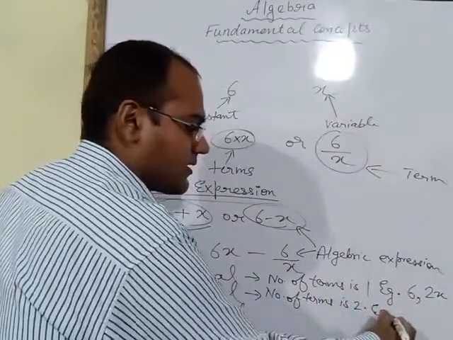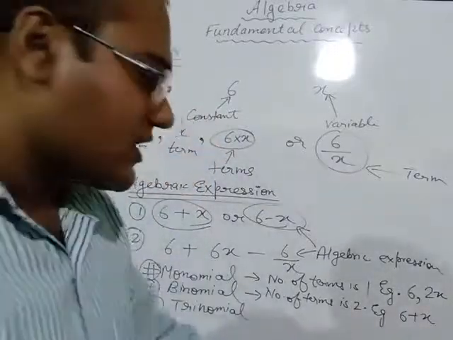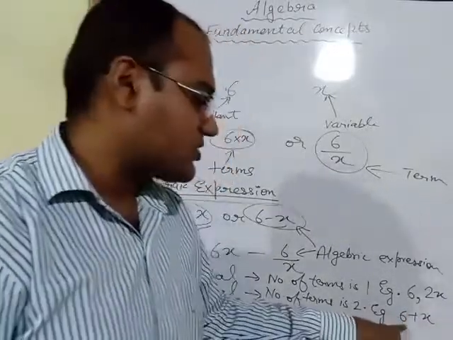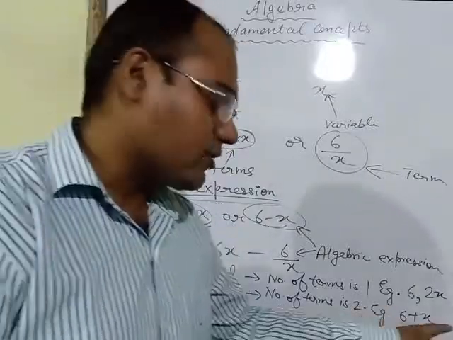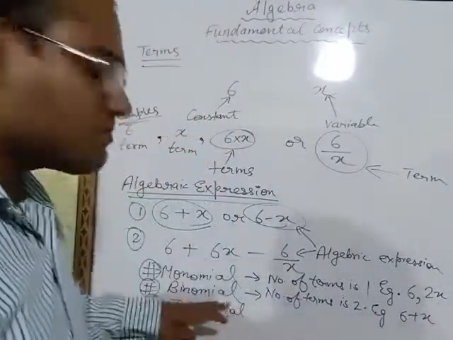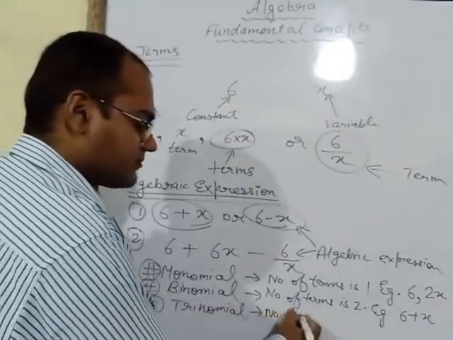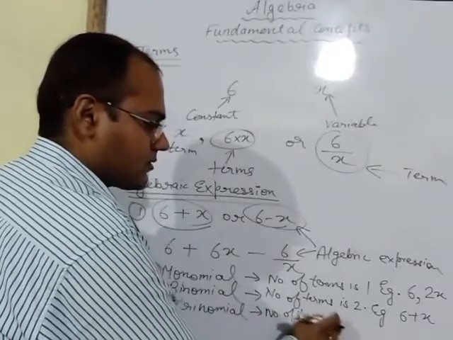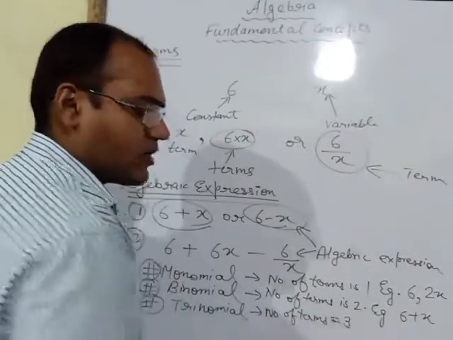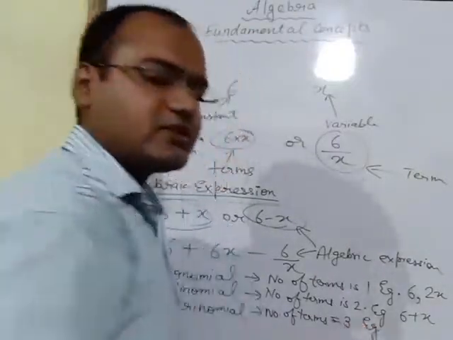Example: 6 plus x. I had written 6 plus x. Here the number of terms is 2. First term is 6, second term is x. So these are 2 terms, and such an expression is known as binomial. Trinomial means number of terms is 3. Number of terms is equal to 3.